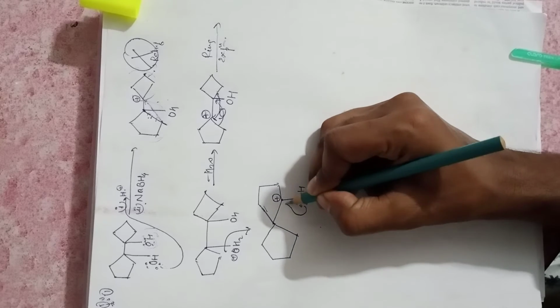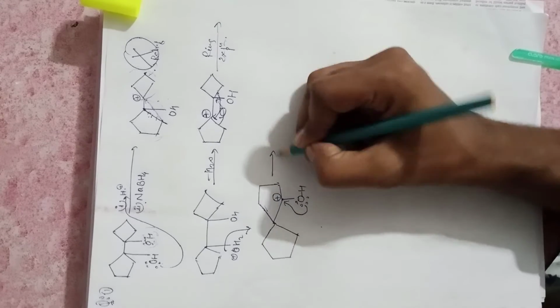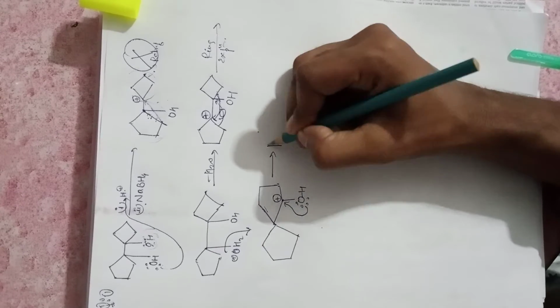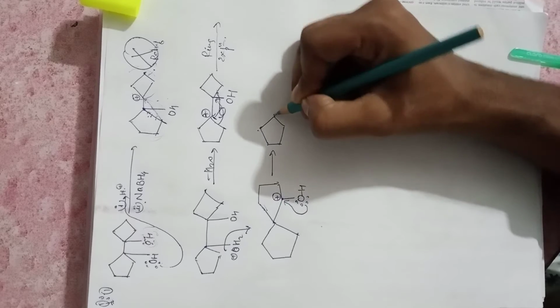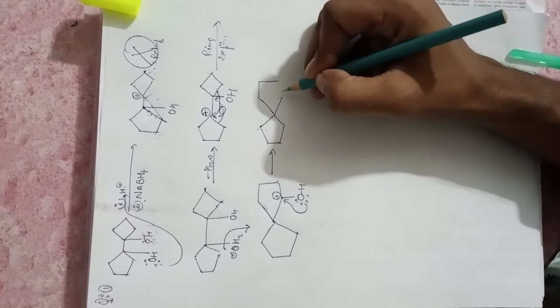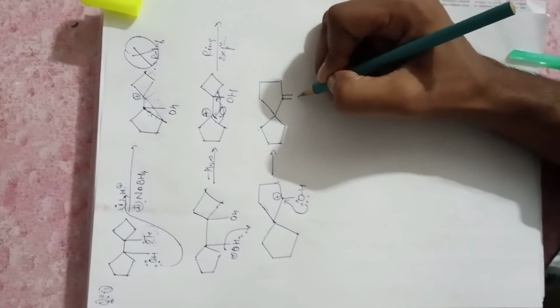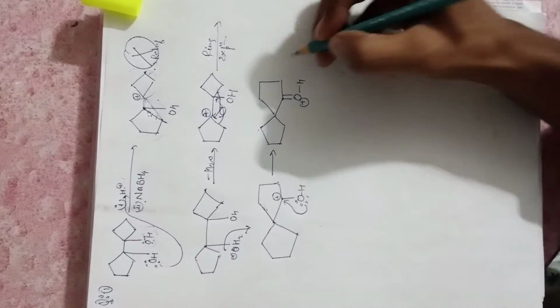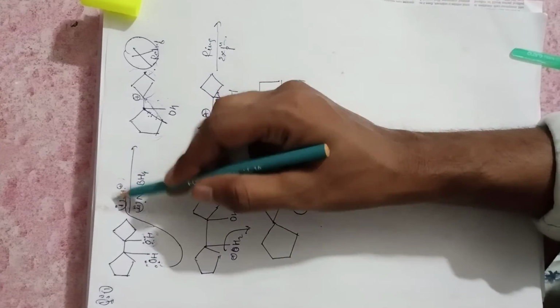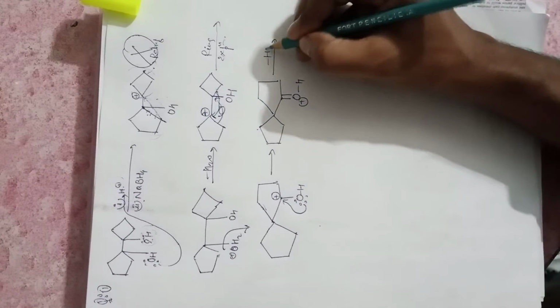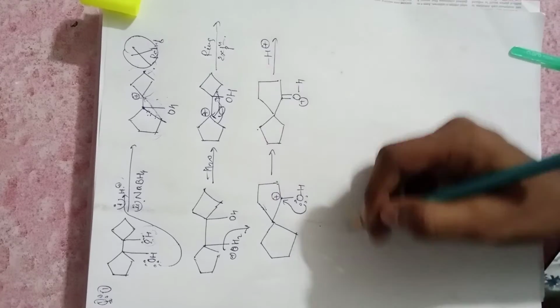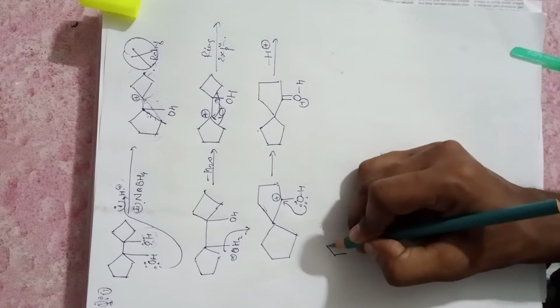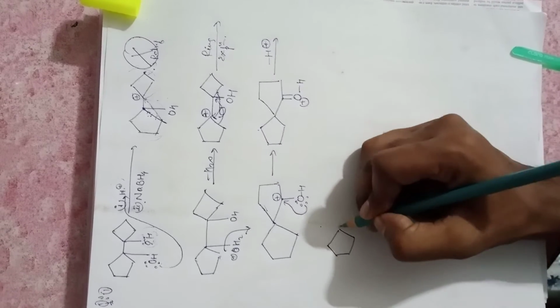Then octet completion, this will complete the octet here, and since we have used H plus, it is acting as a catalyst. H plus will get out from this, and we have this,